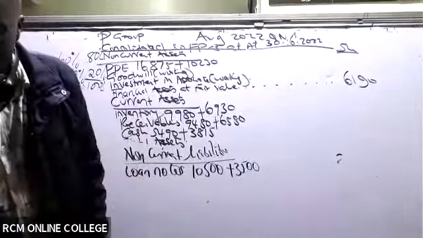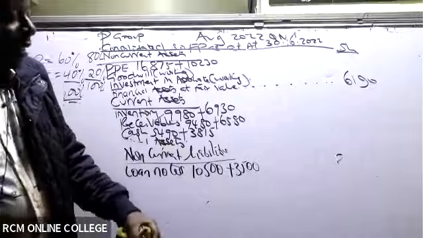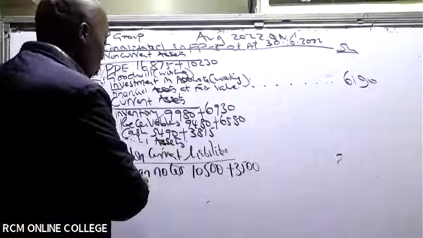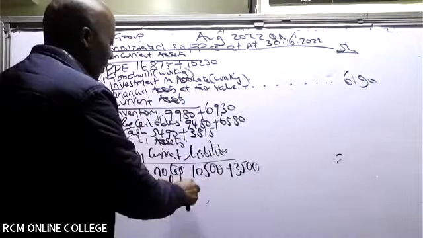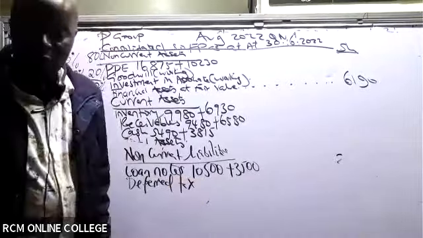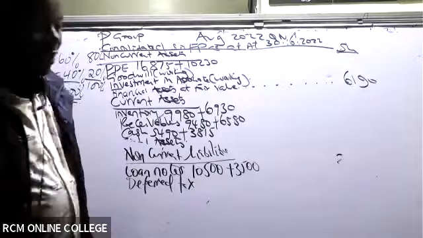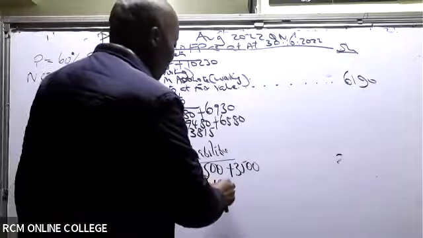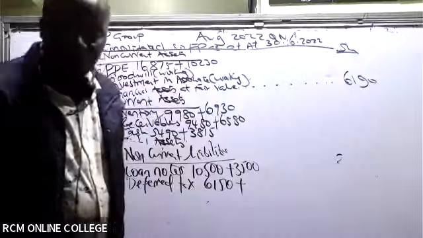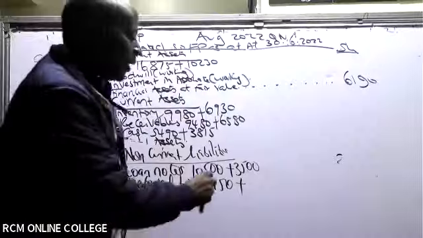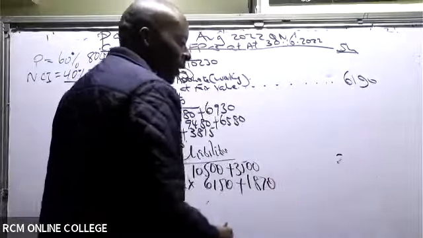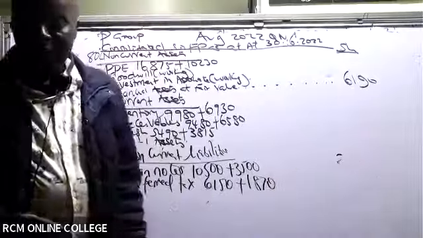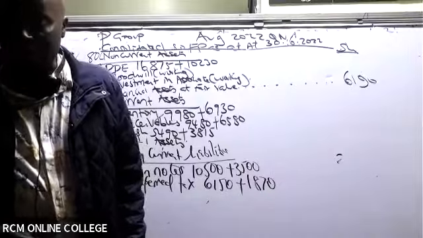After that, we have the deferred tax. Deferred tax is another free mark. Actually, there is no adjustment to it at all. I've never seen an adjustment here. So deferred tax is a free mark, 6,150 plus 18. You just take this plus this, and write the final answer there, no adjustment. After that, we go to the current liabilities.